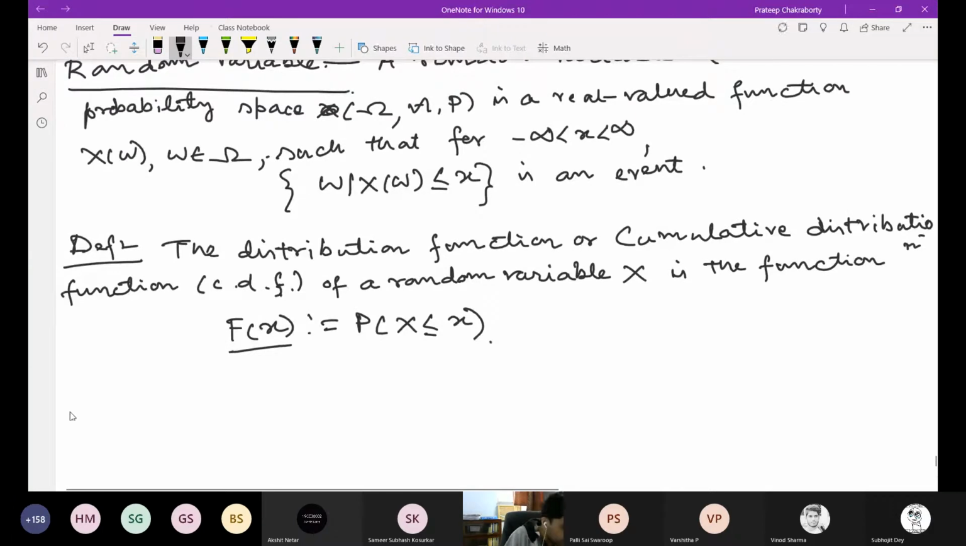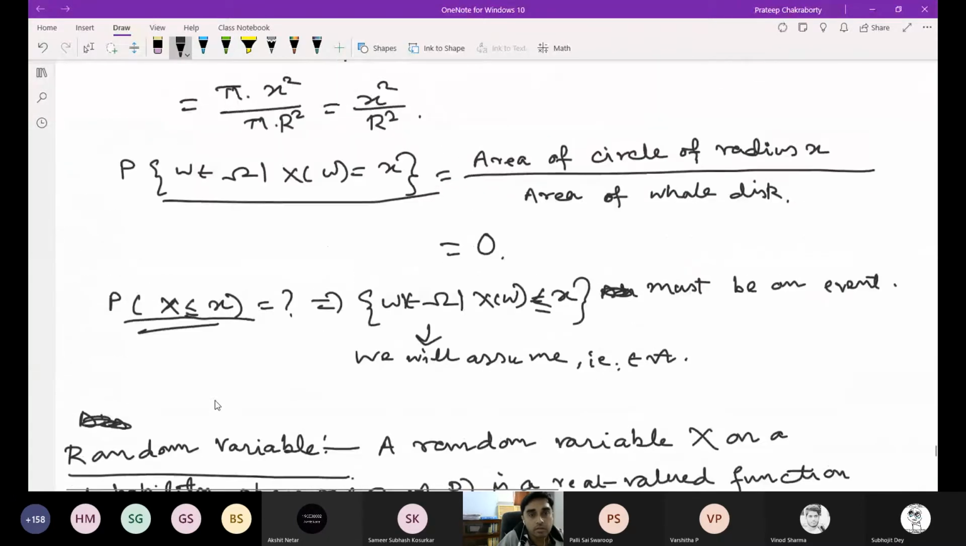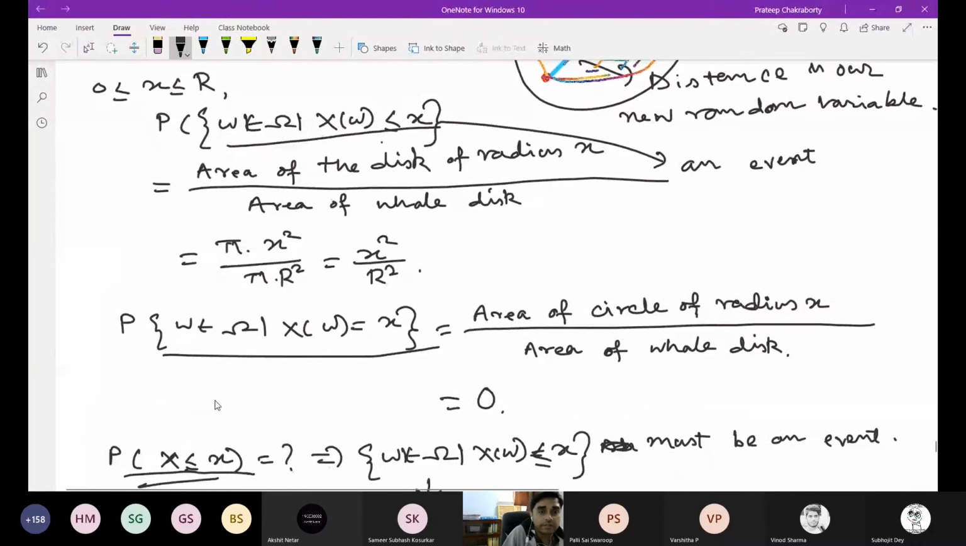Only one example first, see. So in the previous example, we will see many examples later. Okay, don't worry about examples. So in the previous example, what is F_X? So here F_X(x) is equal to, by definition, the probability of omega belonging to capital Omega and X(omega) less than or equal to x. So this is x squared by r squared, right? When 0 is less than or equal to x less than or equal to r.